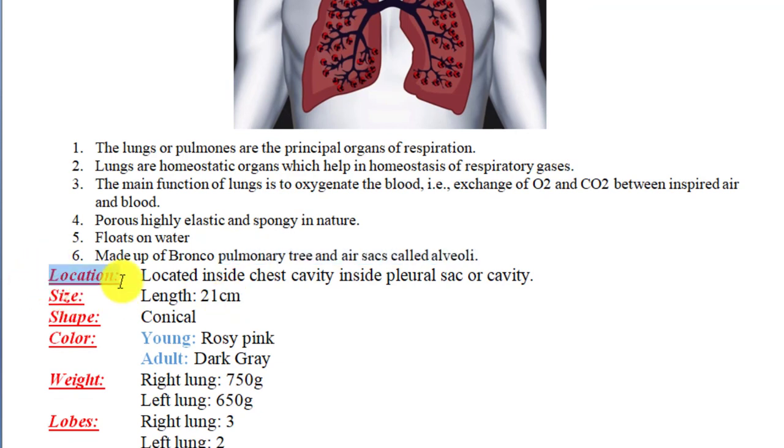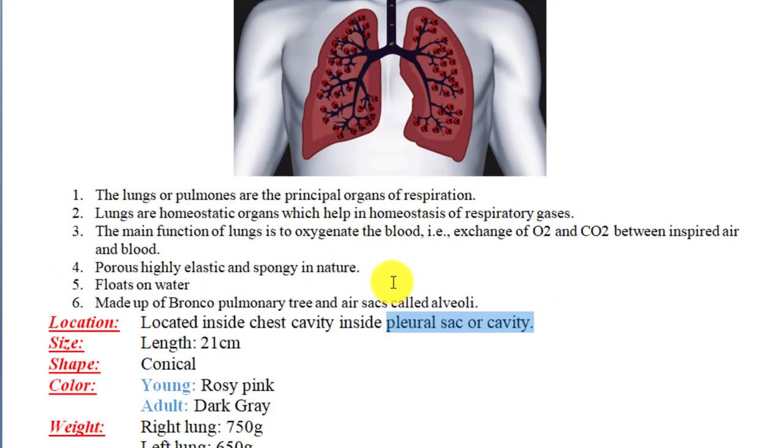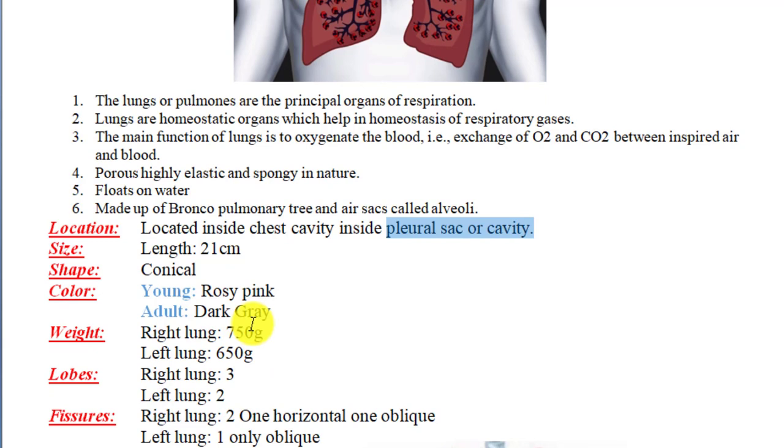Now what is the location of the lungs? Our lungs are located inside the chest cavity, and inside the chest cavity they are located in the pleural cavity or pleural sac. In the chest cavity there is the pericardial cavity, the mediastinal cavity, and the pleural cavities. So lungs are located in the pleural cavity. The length of the lungs is about 21 centimeters on average, but it can become 24 to 27 centimeters.